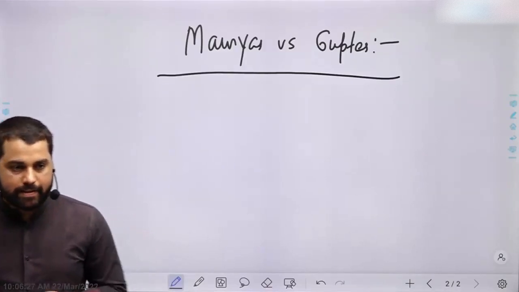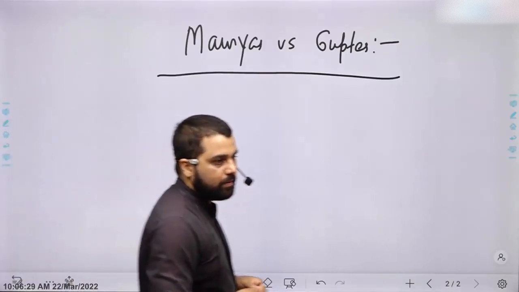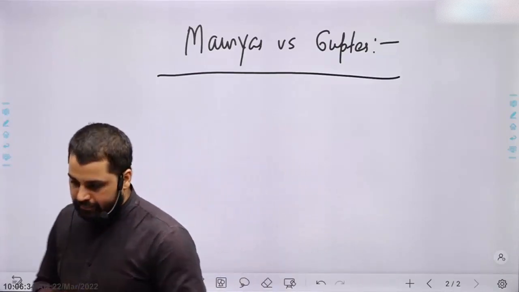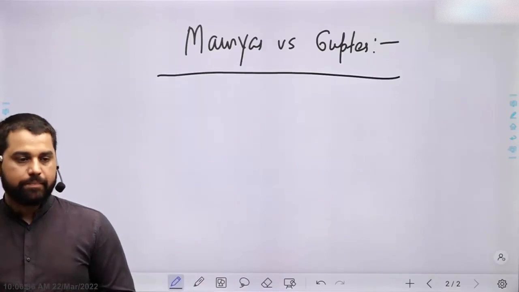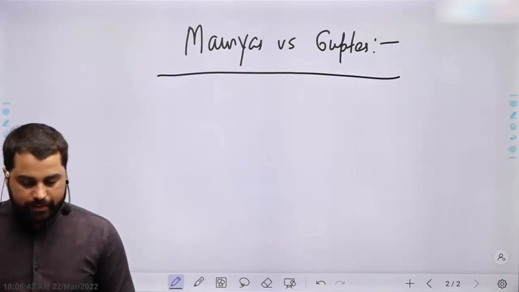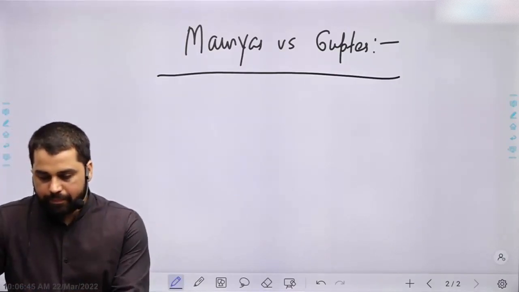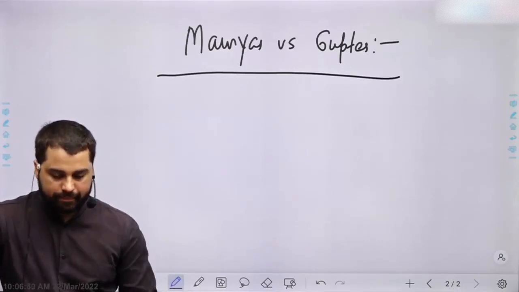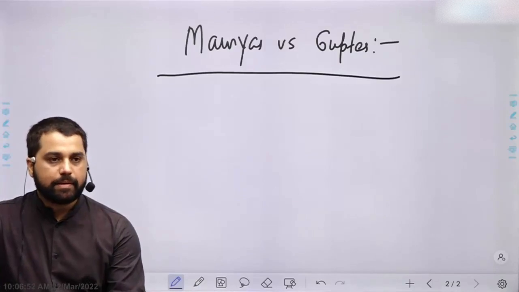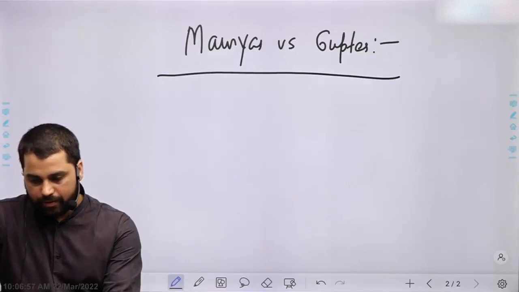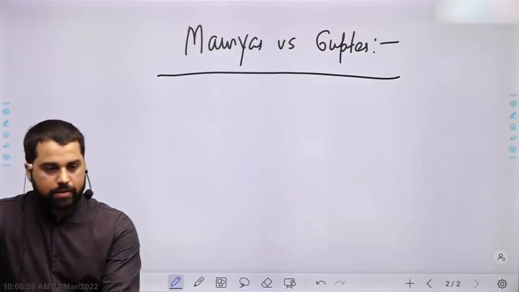Next bullet point. Mauryans followed a highly centralized administration, whereas elements of decentralization are found in the Gupta Empire.